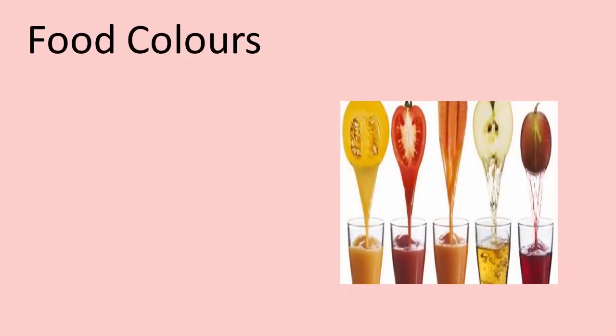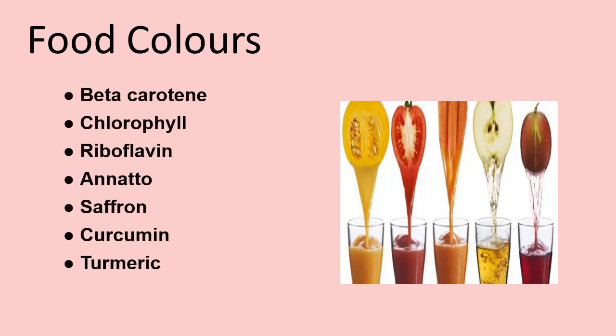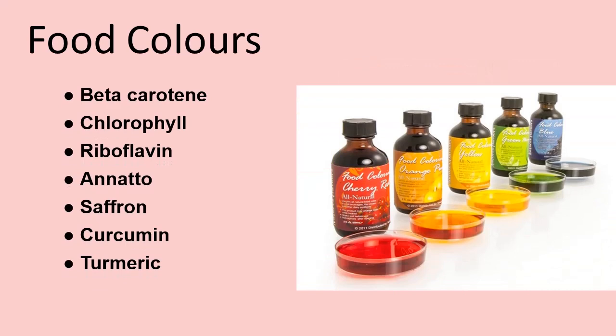Food colors. Substances used to correct loss of color due to food processing or to correct natural variations in food color. Use of colors is restricted to only specific items of food. Caramel can be used without label declaration. Other natural colors must be declared. Example: beta-carotene, chlorophyll, riboflavin, annatto, saffron, curcumin, or turmeric.